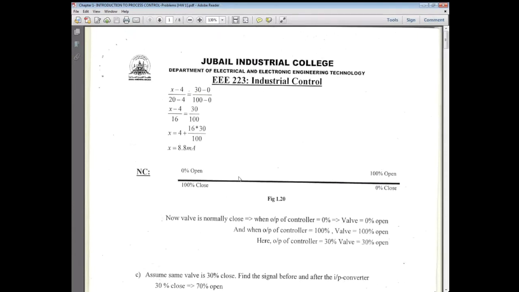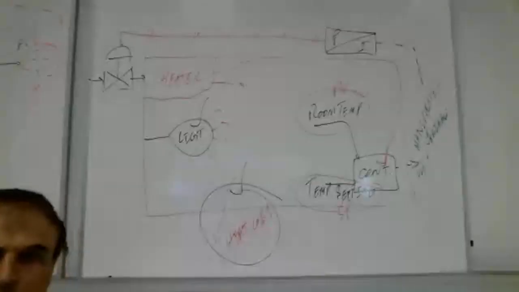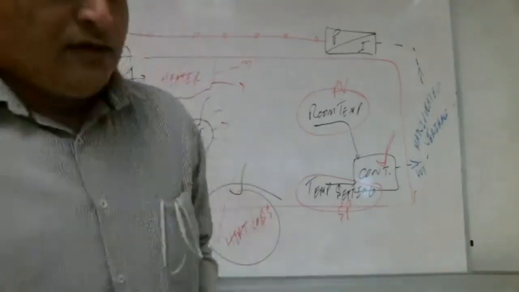Any question up to here, Shabab? Please ask. Yeah, Shabab, any question up to here?